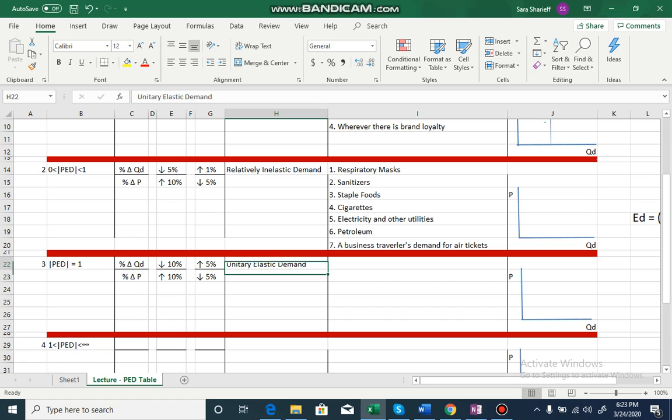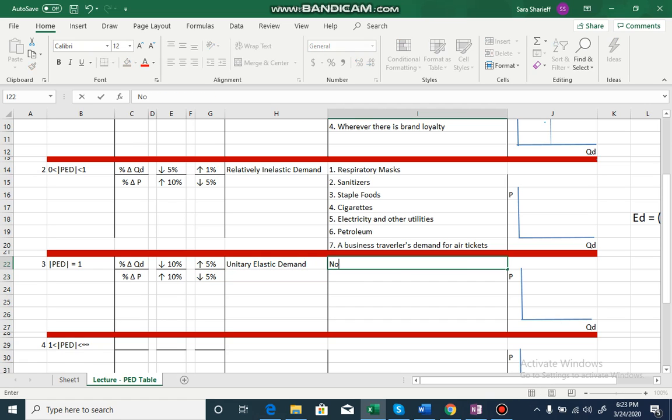What are examples of goods which have unitary elastic demand? No such example. There is no such example. Any good can have a unitary elastic demand at any point of time by chance. So there is no such example. It can happen coincidentally anytime.